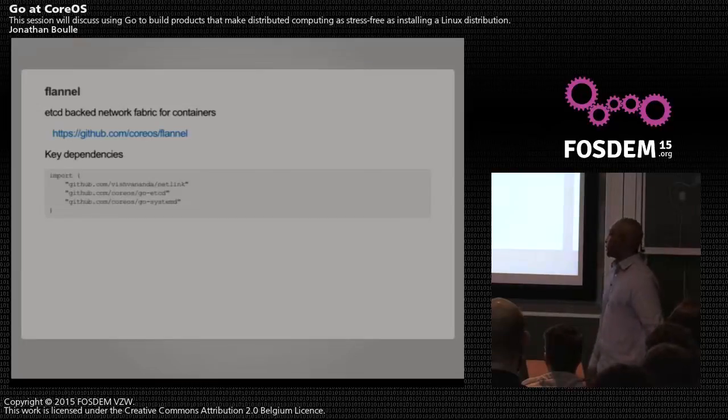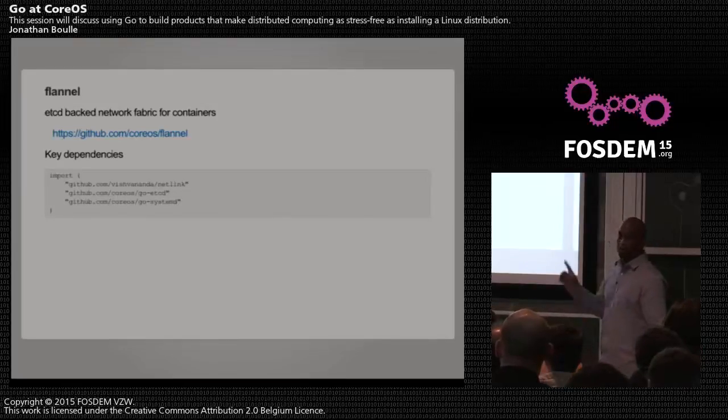For instance, we wanted to have VXLAN to do our overlay, and most of the work was already done in the netlink library. We use the Go systemd library mainly because we need other services to wait until Flannel is actually up and running before they start. One way to do that is using systemd and sd_notify, basically putting a message on D-Bus to communicate to the other services that you're up and running and prepared to do work.